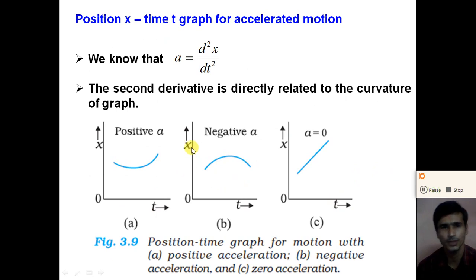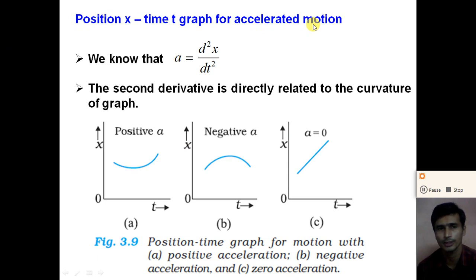First of all, what information do we get from the position time graph for accelerated motion? If the object is in motion and the velocity of the object changes with time, we can say that the motion of the object is accelerated motion. And from the position versus time graph for accelerated motion, what information do we get about the acceleration?